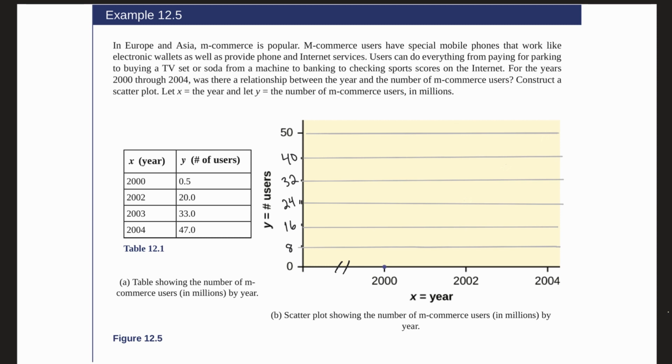So before we do this scatter plot, I want to point out a few things that I actually had to add to this chart that are very instructive for you. First of all, this chart had no tick marks or other numbers on the Y-axis on the left other than 0 and 50. That is not good practice at all when you're making charts. So I actually had to add them in there. There were no lines in the chart for me to actually graph on. I had to add those in there.